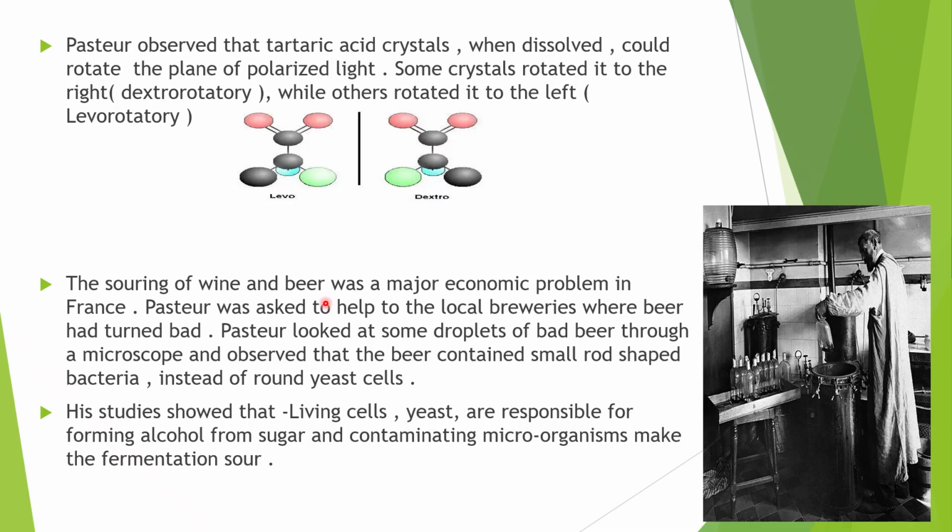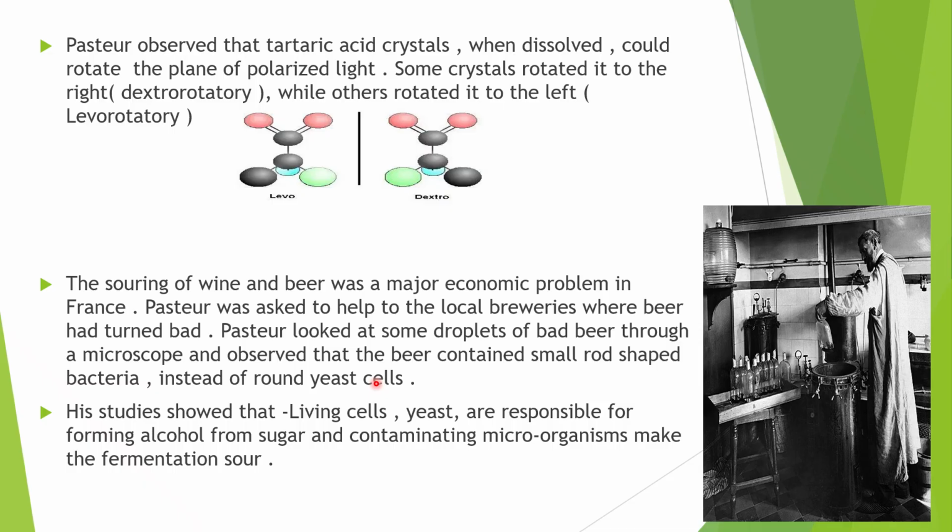He brought the wine, which was bad and sour, and observed it under his microscope. What he saw was small rod-shaped bacteria instead of round yeast cells. That means there was a growth of bacteria in the soured wine.